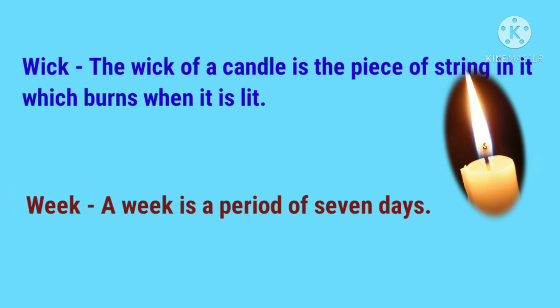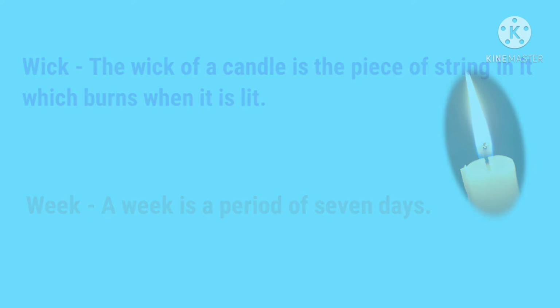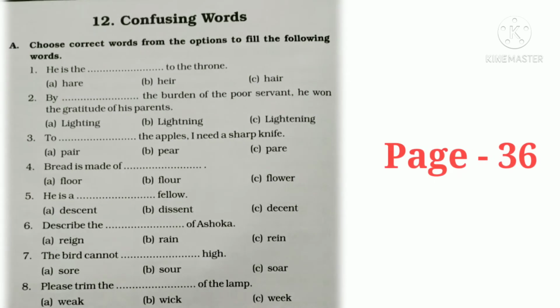So these were just some confusing words, and now we'll do one exercise that is given on page number 36 of your GK books. So this is exercise A, where you have to choose correct words from the options to fill in the blanks in the following sentences.